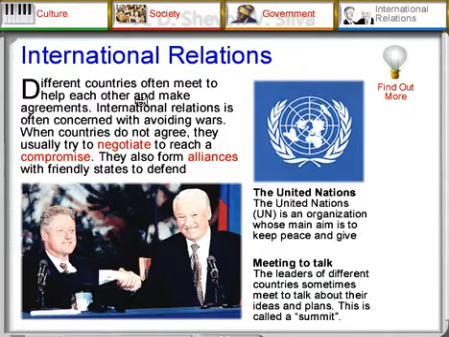International relations. Different countries often meet to help each other and make agreements. International relations is often concerned with avoiding wars. When countries do not agree, they usually try to negotiate to reach a compromise. They also form alliances with friendly states to defend themselves against a possible attack. The United Nations. The United Nations, UN, is an organization whose main aim is to keep peace and give aid. Meeting to talk. The leaders of different countries sometimes meet to talk about their ideas and plans. This is called a summit.